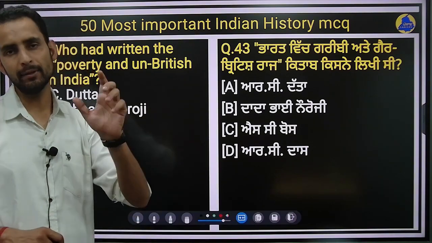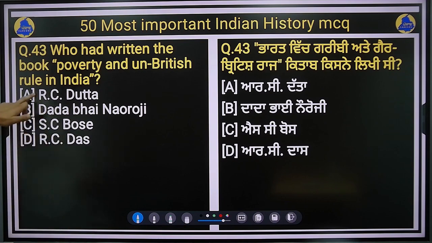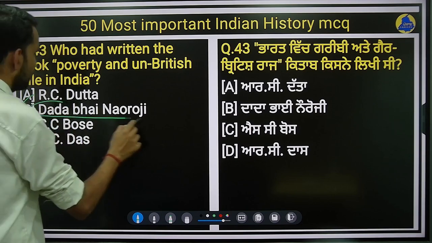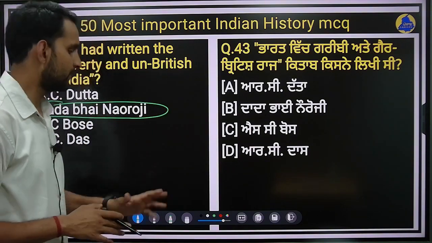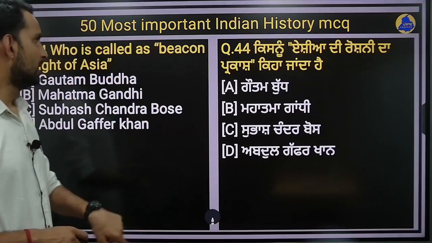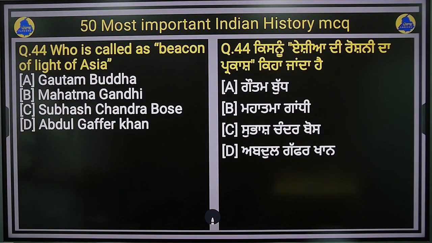Poverty and Un-British Rule in India. So this book has been written by R.C. Datta, Dadabhai Naoroji, Subhash Chandra Bose, or R.C. Das. So the right answer for this question will be Dadabhai Naoroji. Poverty and Un-British Rule in India was written by Dadabhai Naoroji. This is a very, very, very important question. Keep it in mind. Next question is, who is called as the beacon light of Asia?